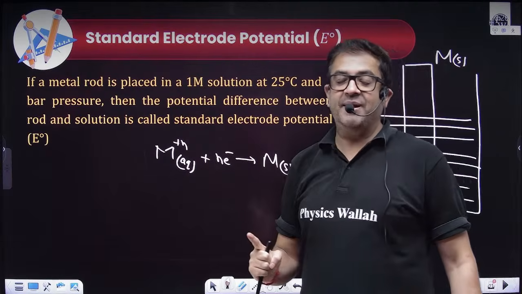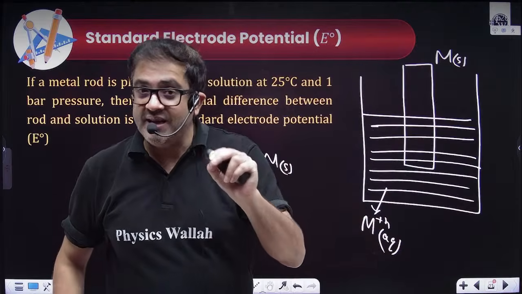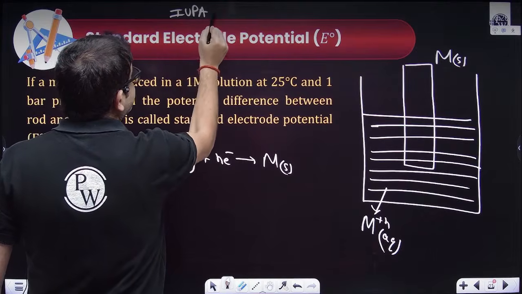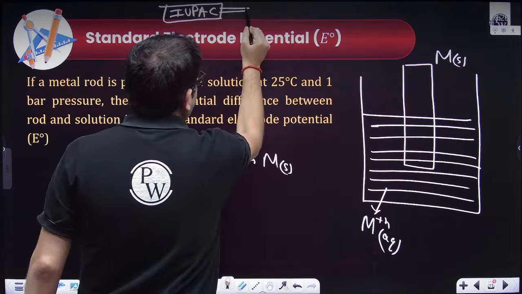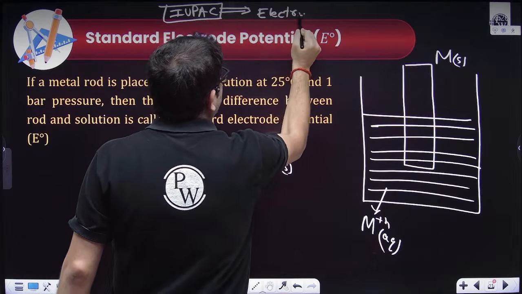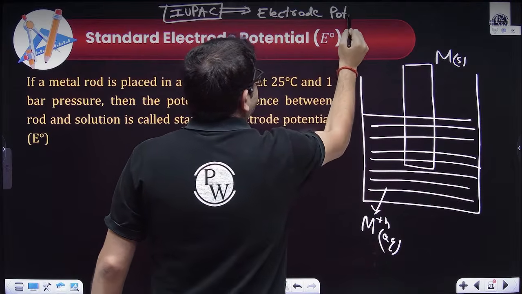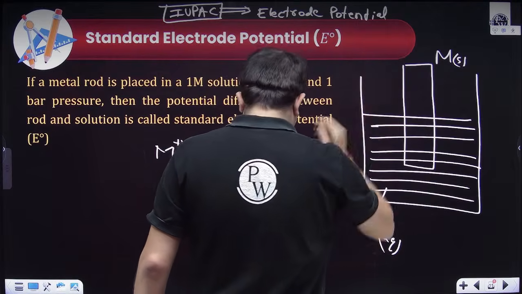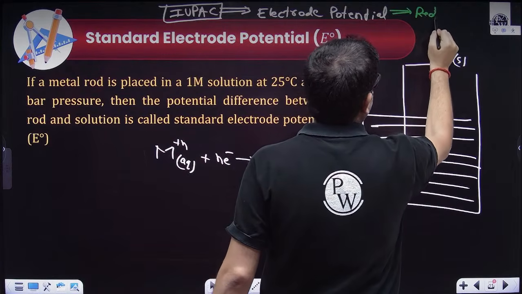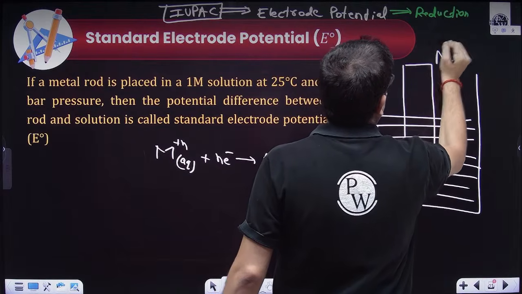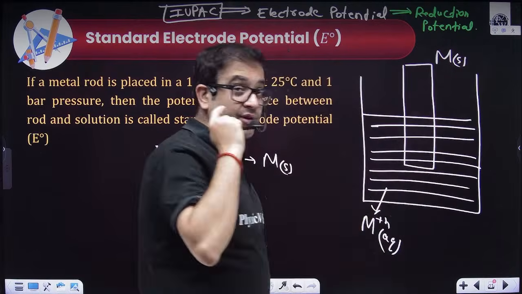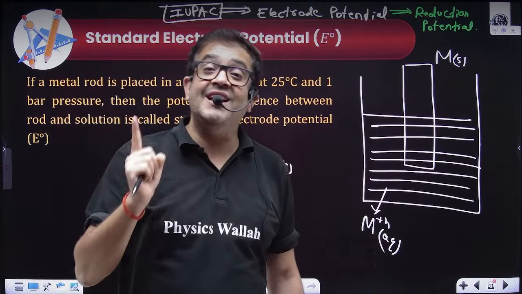Sir, reduction was happening. That's why there is an IUPAC convention for electrochemistry which says that whenever we write electrode potential, you should definitely mean reduction potential. If a question gives you the electrode potential for some electrode or element, then you should definitely consider that electrode potential as reduction potential.